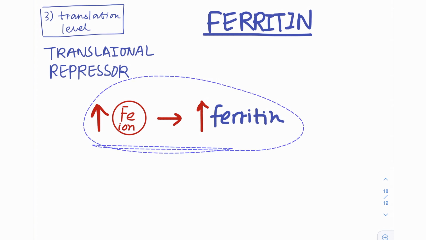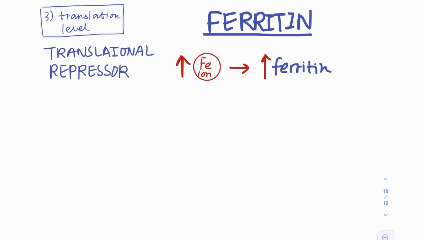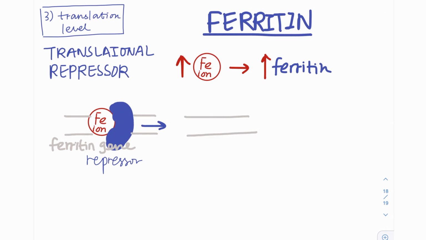This is because some of the free-flowing iron ions bind to the ferritin repressor and change its conformation. This, in return, allows the translation of ferritin to proceed and enables the produced ferritin to store the toxic free-flowing ions. This concludes the translational level gene regulation in eukaryotes.